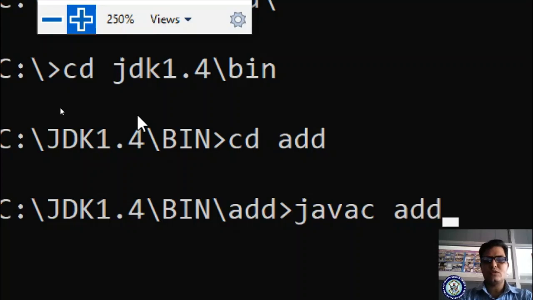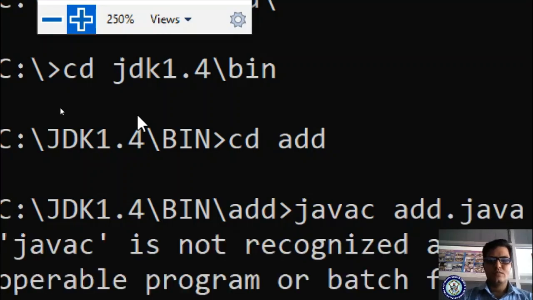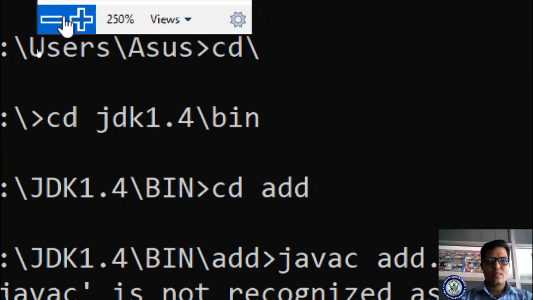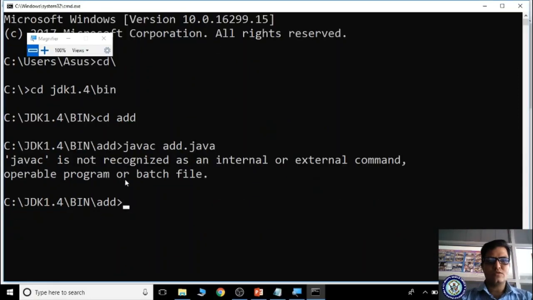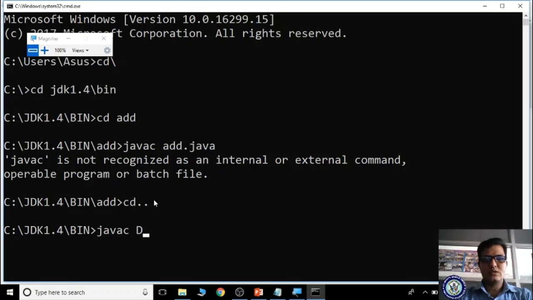What is the source code? add.java. It is not recognizable, no problem. Don't get confused, right? It is not done. Cd dot dot. Now I am compiling javac daemon1.java. It is compiling.